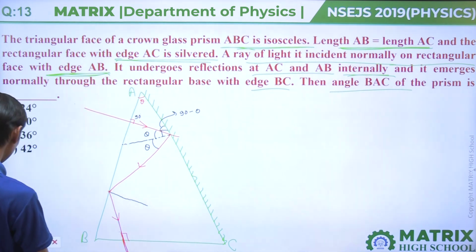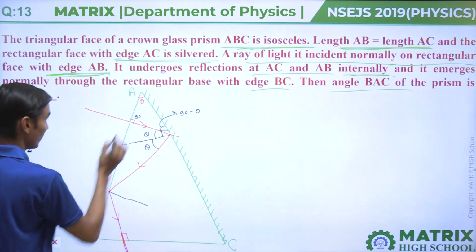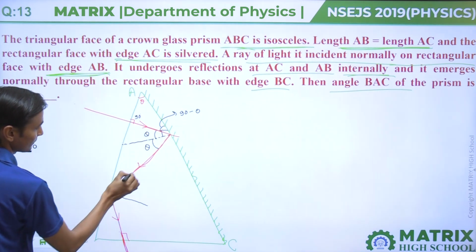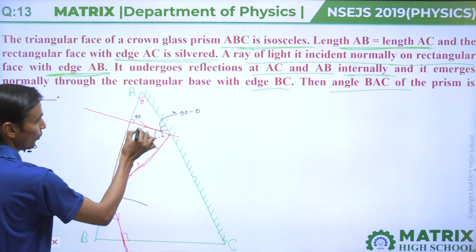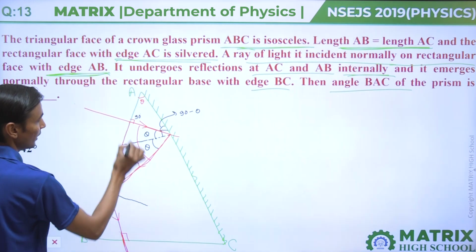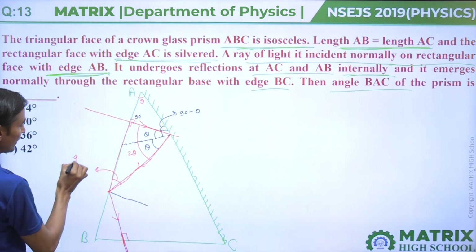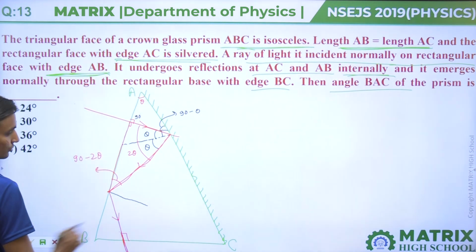Now see in this triangle. Let us focus on this triangle. This whole angle is 2 theta and this is 90 degree, then this angle will come 90 minus 2 theta.